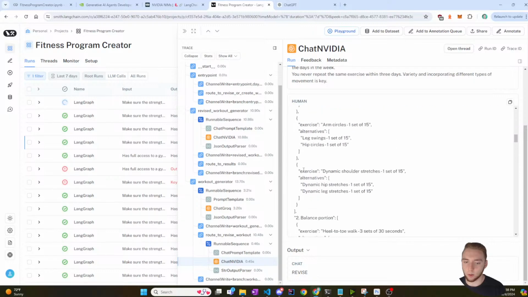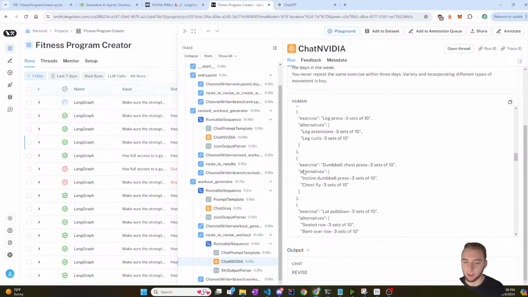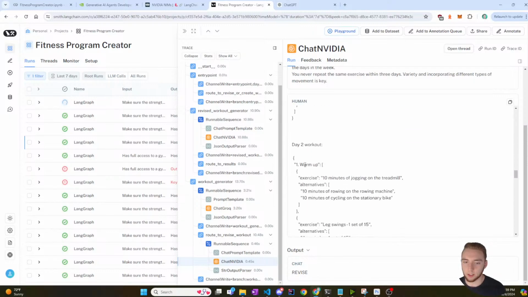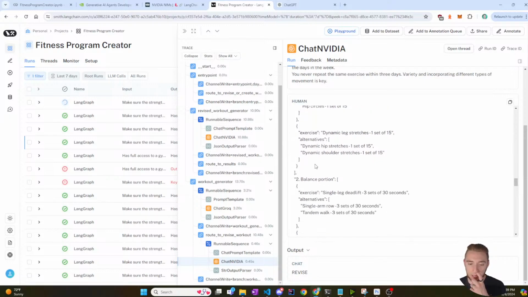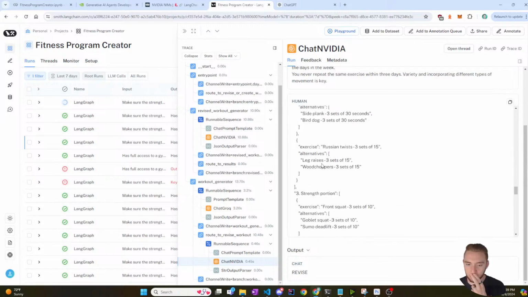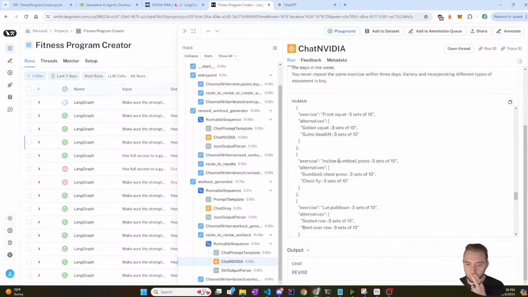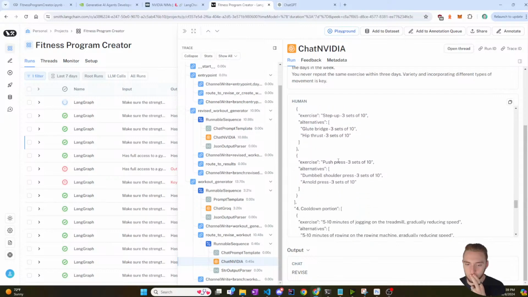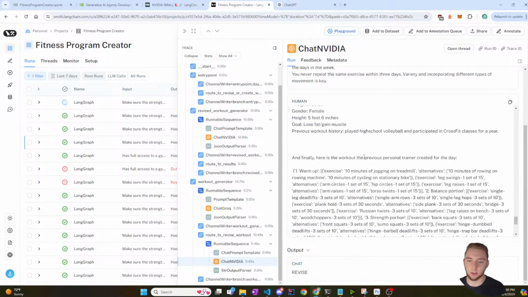Yep, so this is the day one workout. Good. Here's the day two workout. And I can actually check the strength portion to make sure. Front, pull down, step up, push press. Good. So it included the push press. That was one of the exercises that I told it to include.